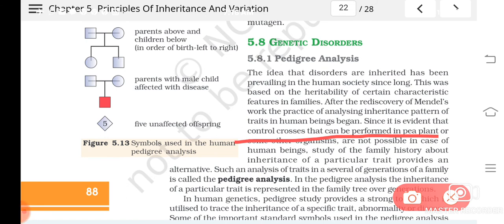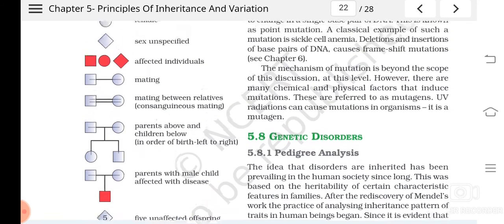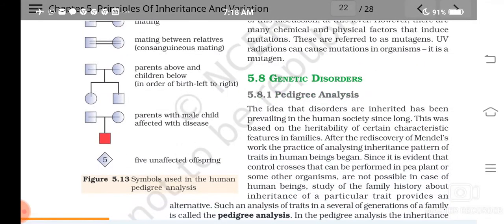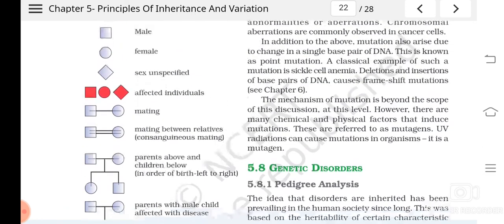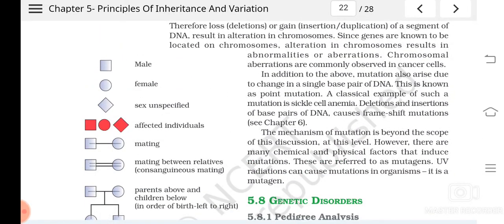Understood? Controlled crosses are not possible in humans, isn't it? So the study of family history about a particular trait and its inheritance will give much information. What will be the probability of getting this disease in a future generation, what will be the severity, or how it can be controlled, all this can be understood by pedigree analysis. Pedigree analysis is actually a kind of chart whereby we represent the probability of getting that particular disease.